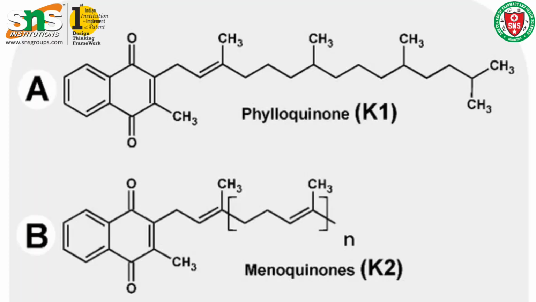The vitamin K chemical nature is phylloquinone. It is available in three forms. One is vitamin K1, another is vitamin K2, and K3. Here K1 is phylloquinone, K2 is menaquinone, and K3 is menadione. These three are the necessary chemical forms of vitamin K, and they have to be present in our food intake.